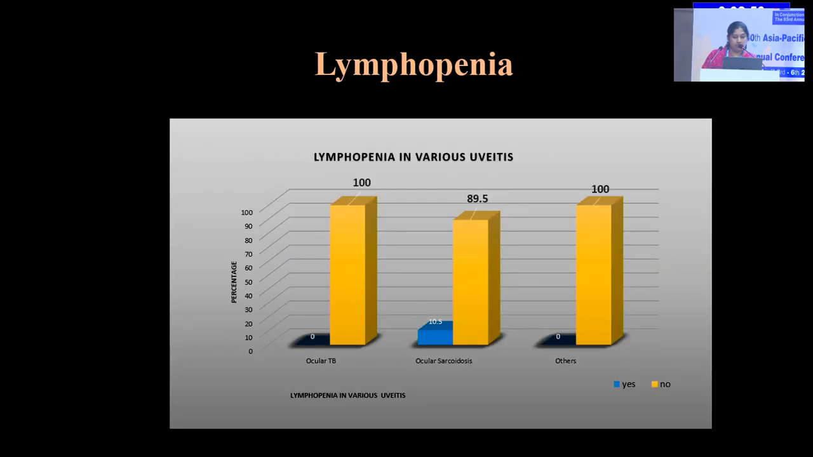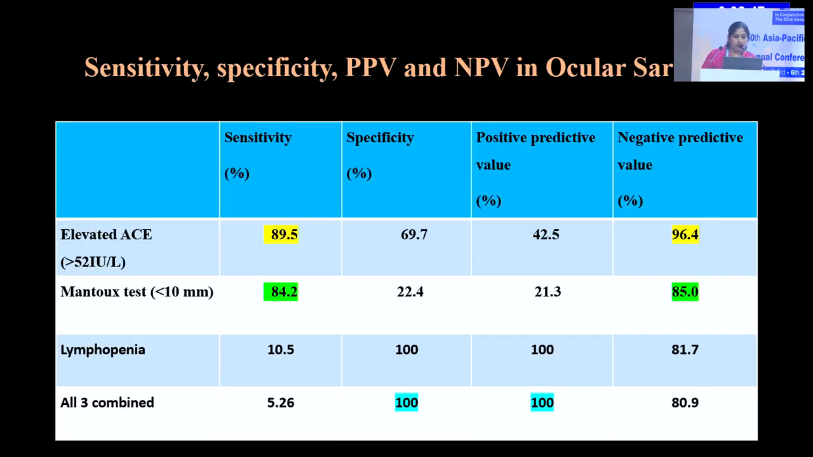Lymphopenia was seen only in the ocular sarcoidosis group, and none of the other groups had lymphopenia. Coming to the sensitivity, specificity, and predictive value, elevated ACE had a very good sensitivity and negative predictive value in diagnosing ocular sarcoidosis, and a negative Mantoux test also had a good sensitivity and negative predictive value.